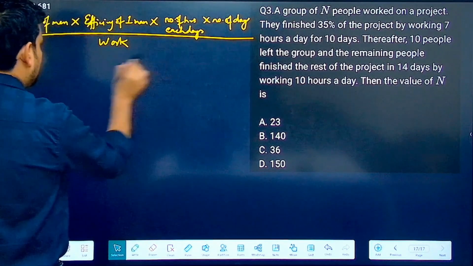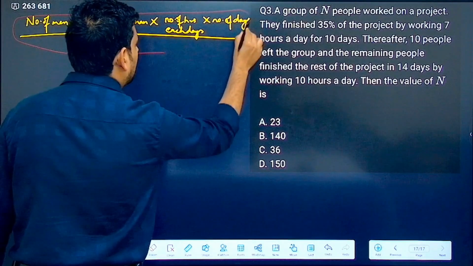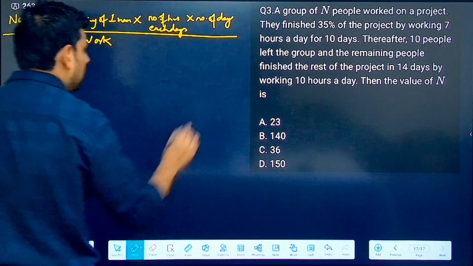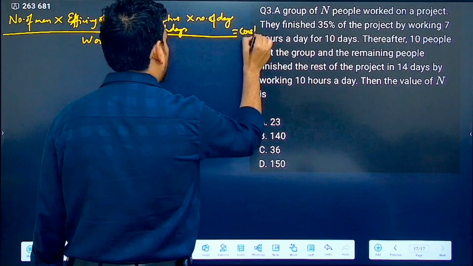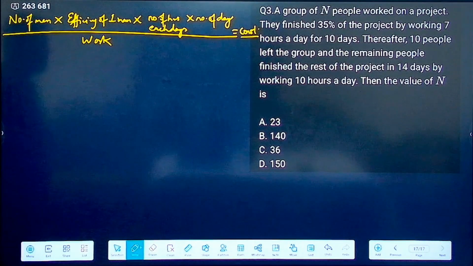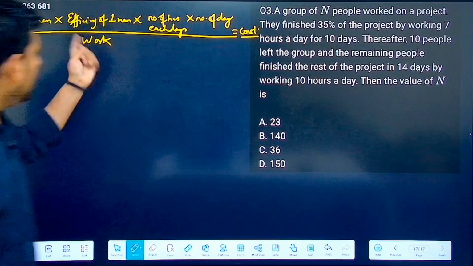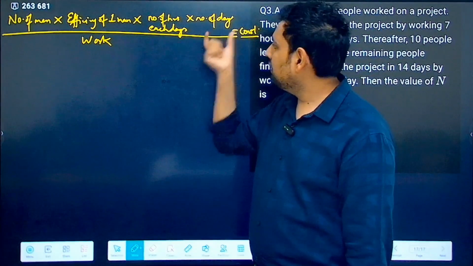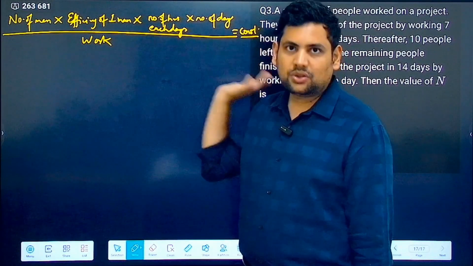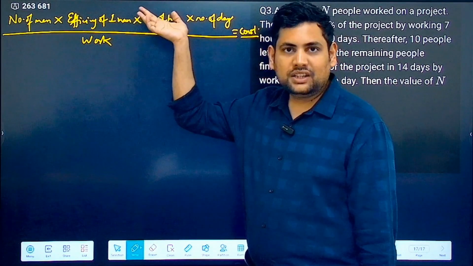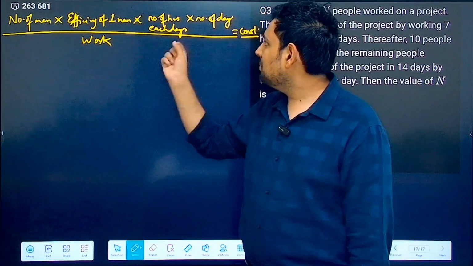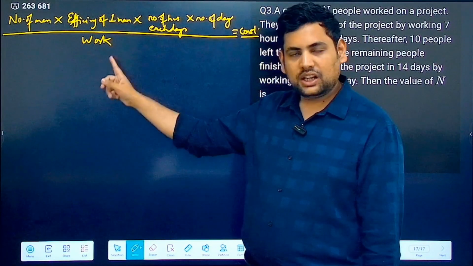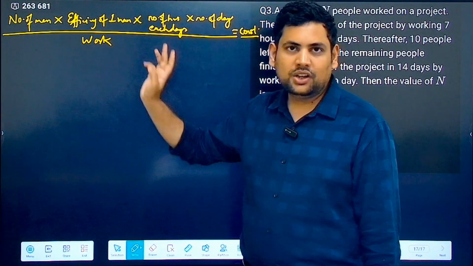This whole thing that you see here is actually constant. Correct? That is, this does not change. If efficiency is maintained, number of men, number of hours they work, number of days divided by the total work, this always remains constant. Now suddenly if I increase the work and try to keep everything else the same, then the number of days will, let's say, increase. If one of the quantities changes here, it must change here also. Correct? So that is how it works.